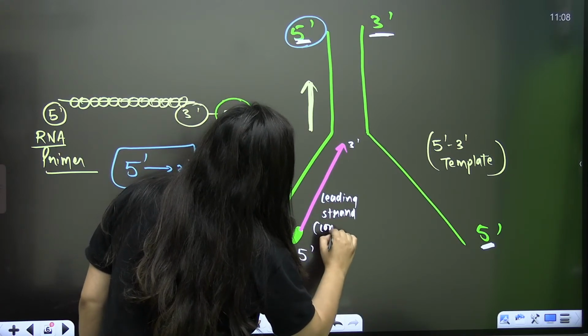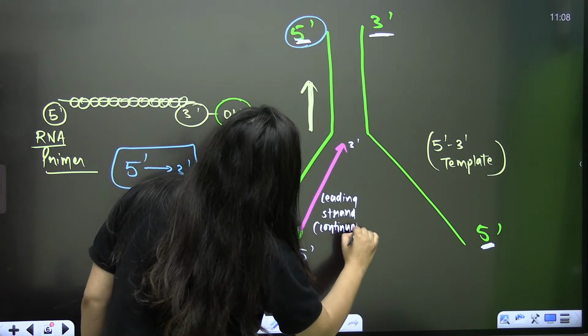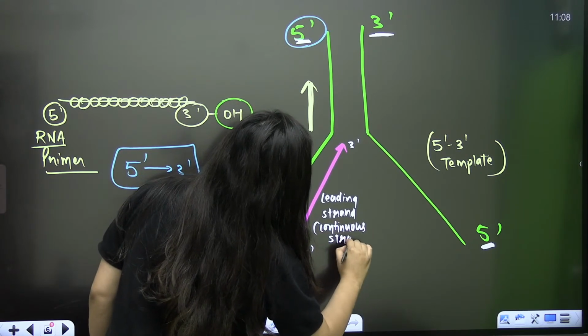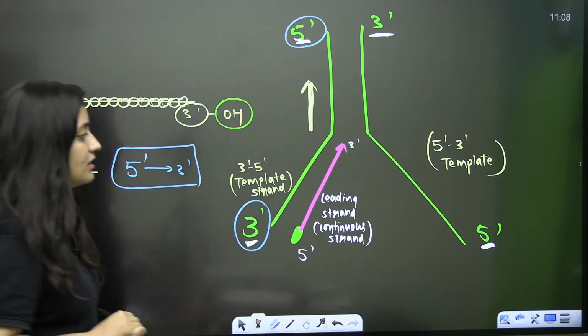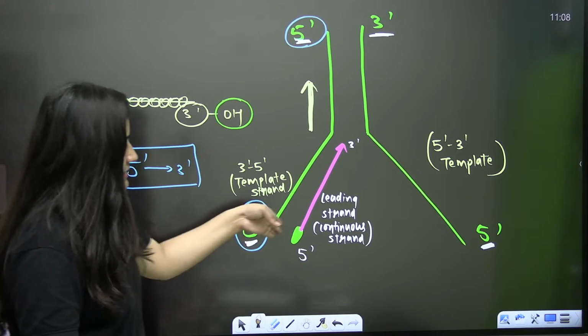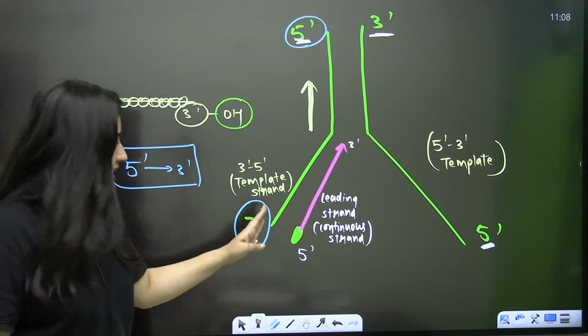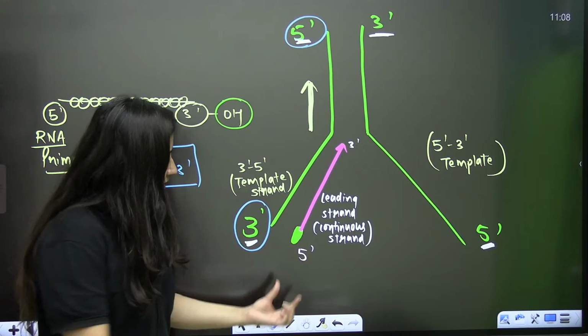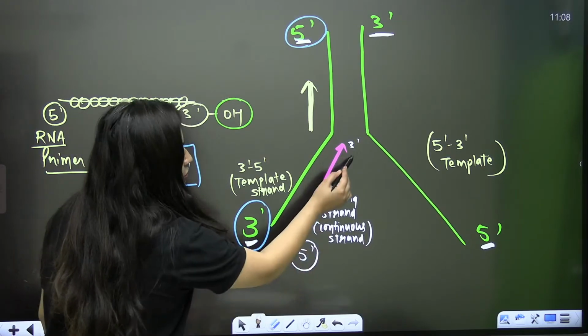Clear? It is continuous because continuously it is getting synthesized, because DNA polymerase can move in this direction, 5' to 3'.